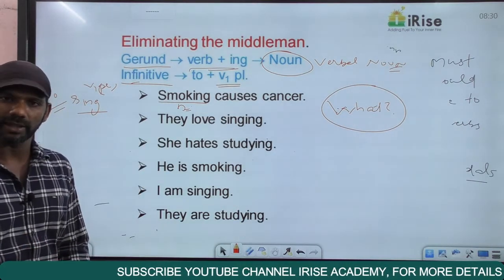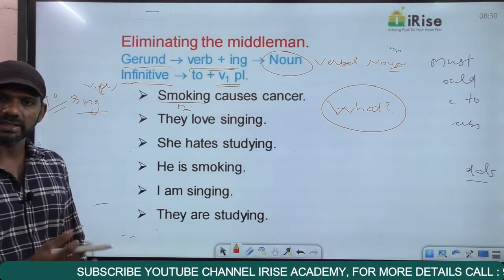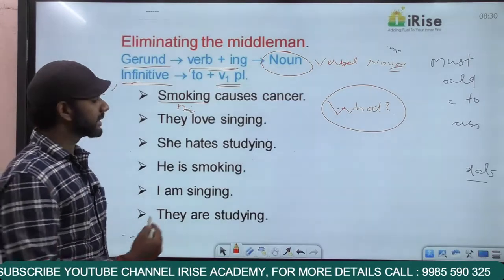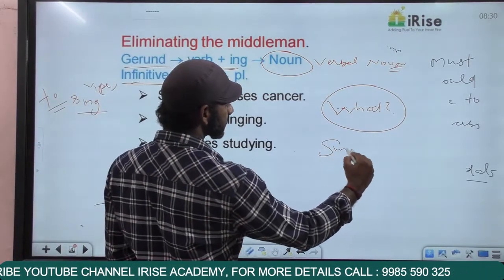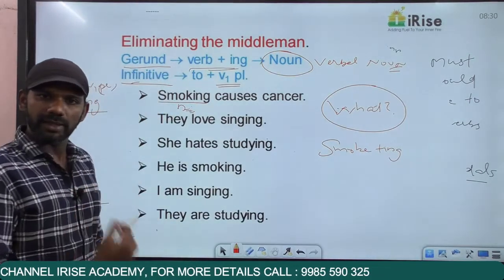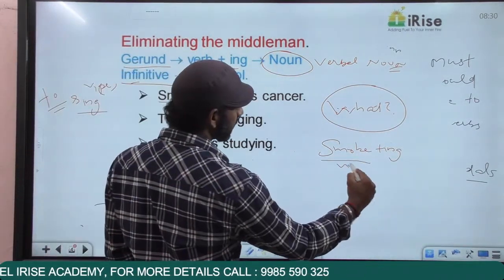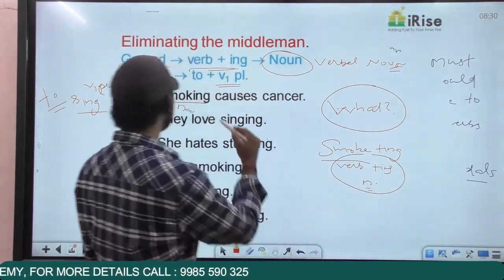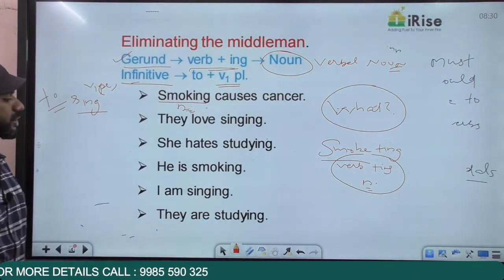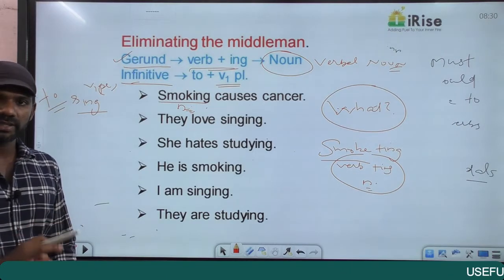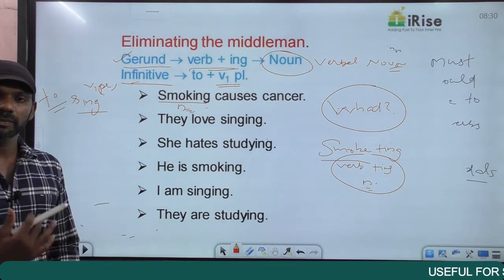The answer is smoking. So smoking becomes a noun here. Smoking is smoke plus ing. Smoke is a verb. So verb plus ing acting as a noun, smoking can be termed as a gerund. To identify a noun in a sentence, you just ask the question what. The answer to the question what becomes a noun.